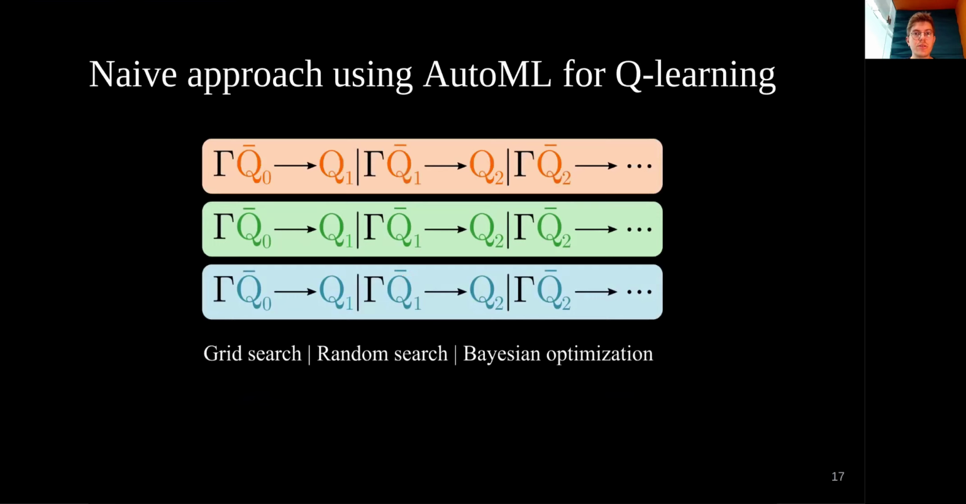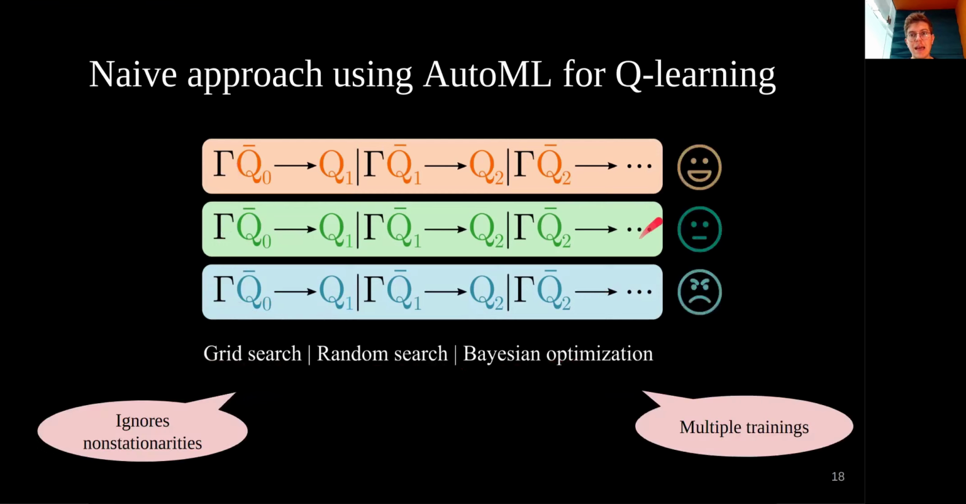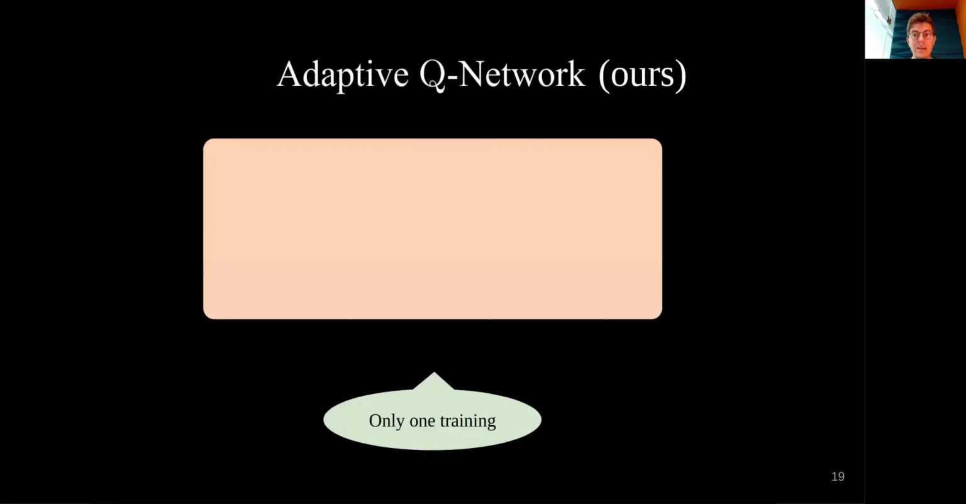A naive approach using AutoML for Q-learning would result in learning several agents, each with a different set of hyperparameters, doing a grid search, random search, or Bayesian optimization, and looking at the ending performance. This ignores non-stationarities, and it also requires more than one training. In this work, we really focus on training only one agent.